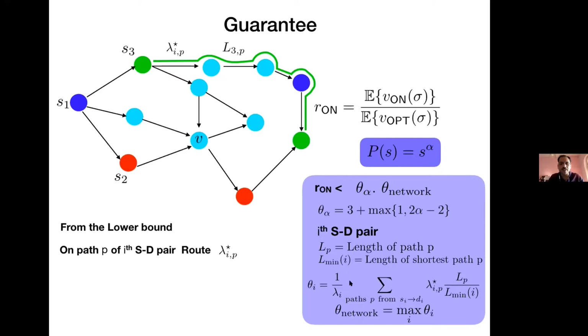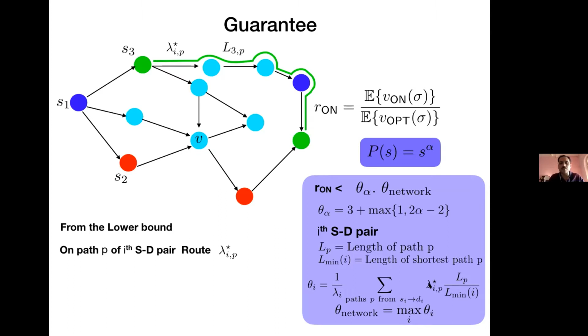So is this theta I clear or should I say more? I think the example you gave. The example is coming. Yeah. But lambda star IP is clear, right?